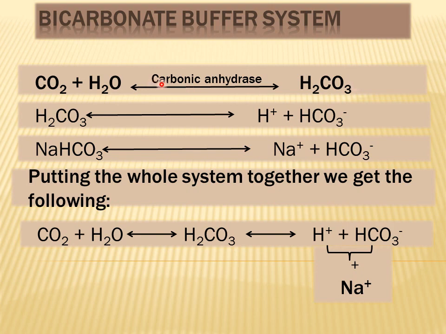And this reaction occurs in the presence of carbonic anhydrase enzyme. Moreover, this reaction is reversible, which means that it can proceed both in the forward as well as in the backward direction, but only in the presence of carbonic anhydrase enzyme. And this enzyme is present in different body cells such as the erythrocytes and renal tubular cells.